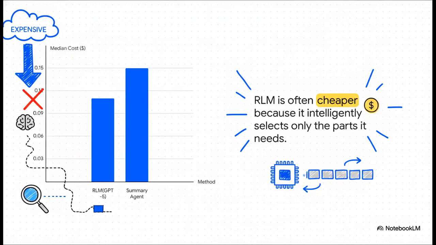And here is the real kicker. You'd think, okay, this incredible new superpower has got to be insanely expensive to run, right? Nope. This chart shows that the typical cost of using an RLM is actually cheaper than other methods for handling long documents. Why? Because it's smart. It only looks at the tiny bits of text it actually needs, instead of wastefully processing the whole thing.